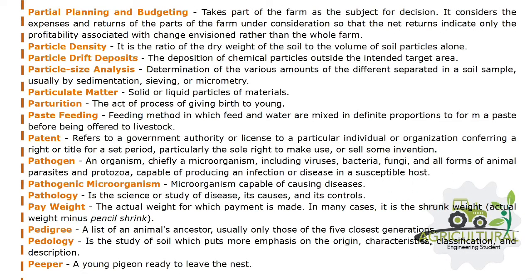Partial planning and budgeting takes part of the farm as the subject for decision. It considers the expenses and returns of the parts of the farm under consideration so that the net returns indicate only the profitability associated with the change envisioned rather than the whole farm. Particle density, the ratio of the dry weight of the soil to the volume of soil particles alone.